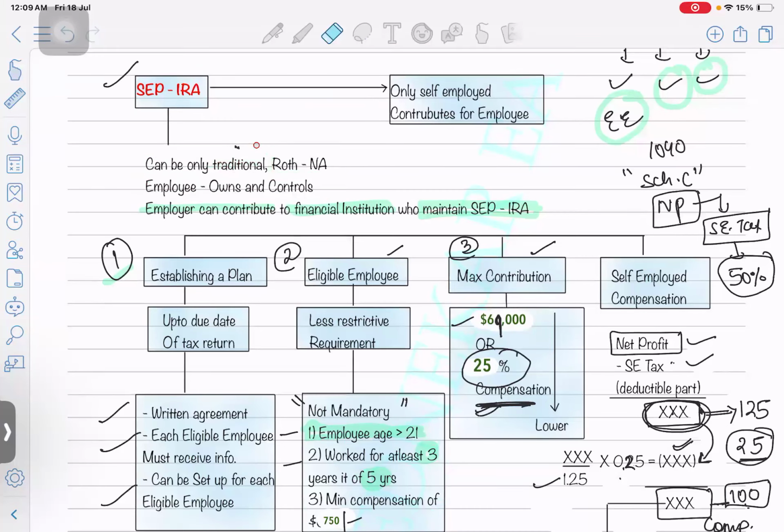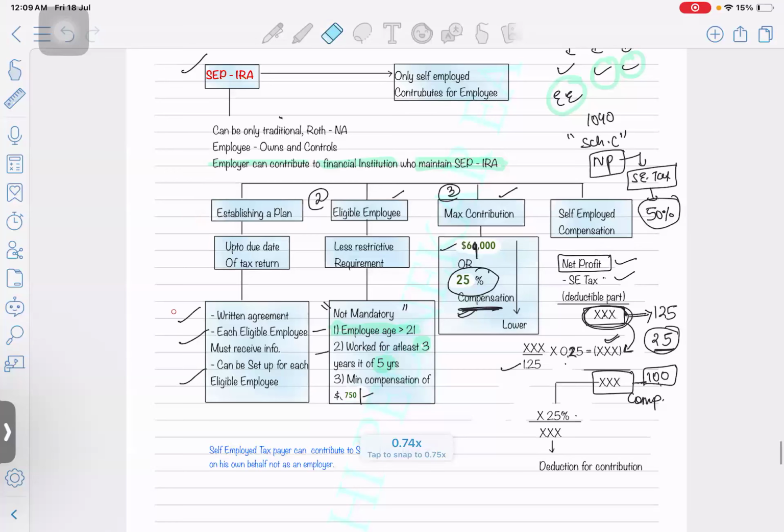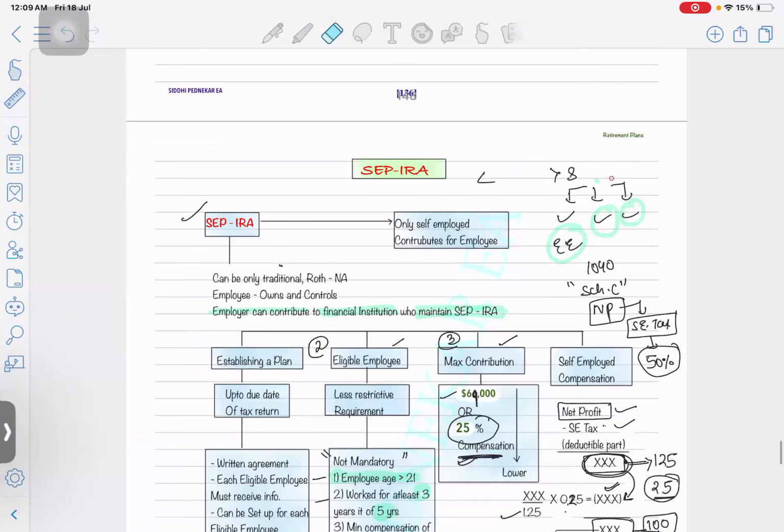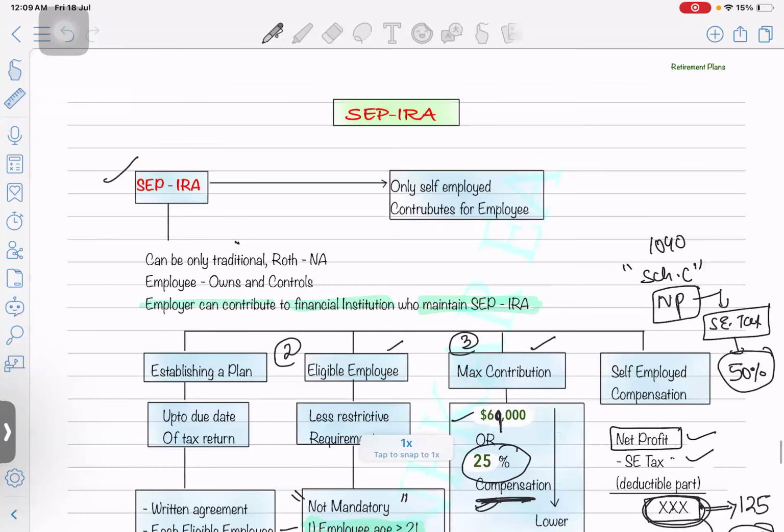Okay, so I think we did this in some previous class. Yes, it can be only in the form of traditional. It cannot be a Roth IRA. So SEP IRA is not like your 1040 traditional, 1040 Roth. That's totally different. The criteria should not be like a Roth IRA if you form a SEP IRA.